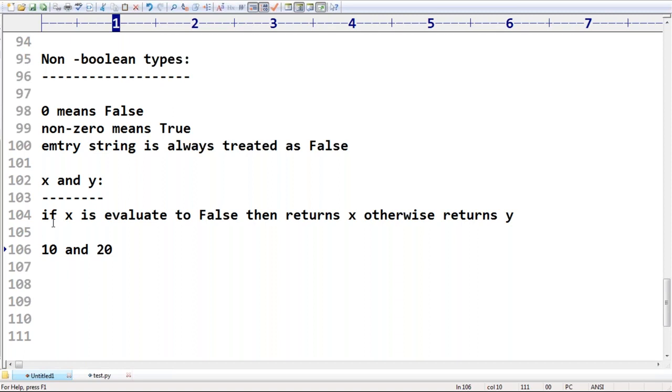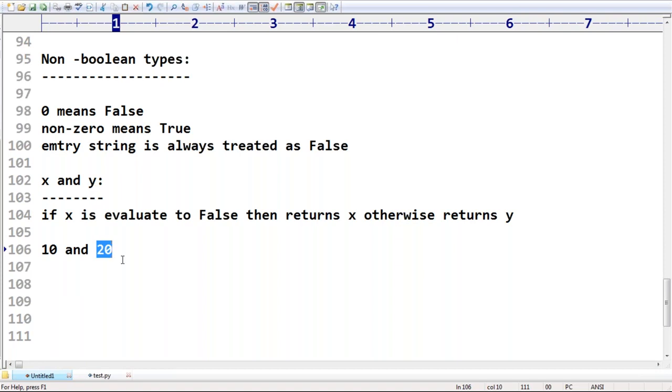Yes, if x evaluates to false, then return x, otherwise return y. Sir, is the first one true or false? True, because the value is non-zero. If the first one is not false, that's why it returns y. Returns y means what is the answer?